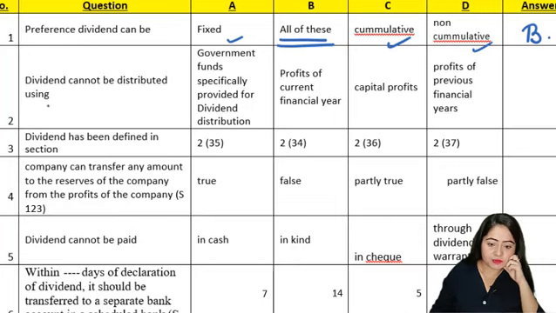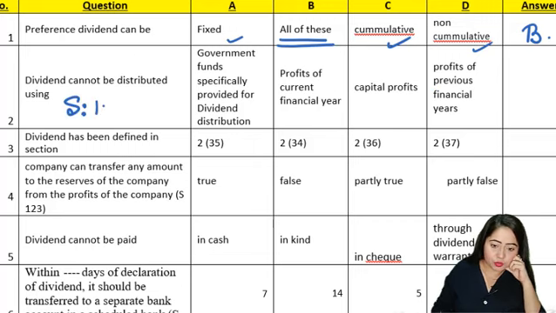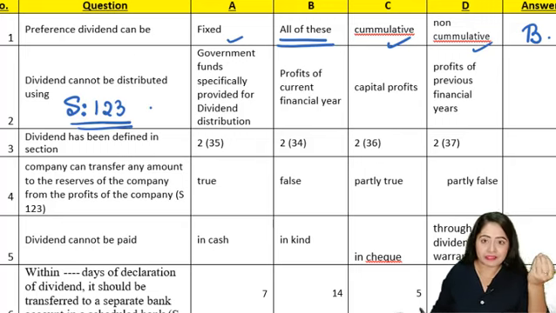Dividend cannot be distributed using: government's funds specially provided for dividend distribution, profits of the current financial year, capital profits, profits of the previous financial year. So here we are specifically talking about section number 123. Section 123 talks about the sources of dividend. So if a company has to distribute dividend, where is it going to get the money from? Okay, so in section 123 it is very clearly stated that the money can be taken out from the free reserves.